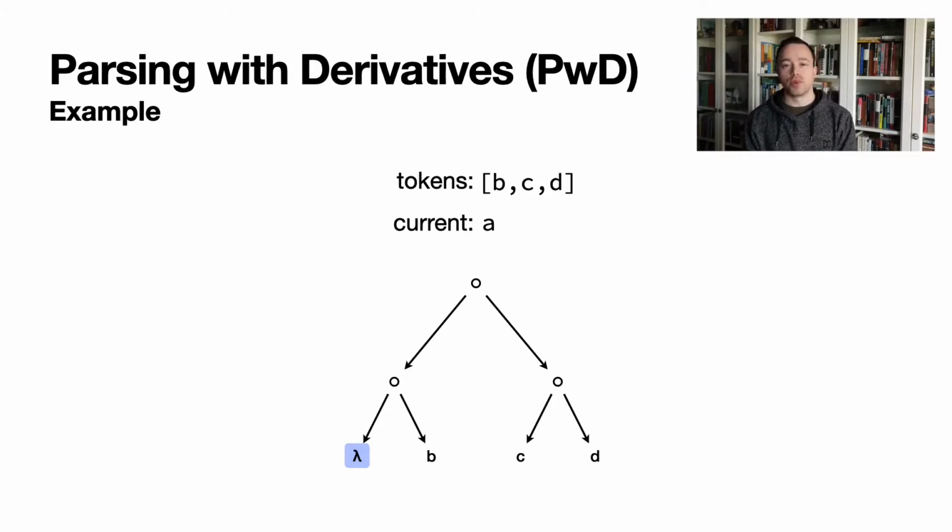Since we have successfully derived the grammar with respect to A, let's proceed and attempt to derive the result with respect to B. Again, we begin our search at the root of the grammar, exploring each node in sequence until we find an unmatched token node. And in this case, the traversal down to the lambda would be thrown away, so I'm only showing the traversal down towards the B node. Because the current token and the found token node matched, we replace the node with a lambda node and return a new grammar. We'll stop the parsing example at this point.